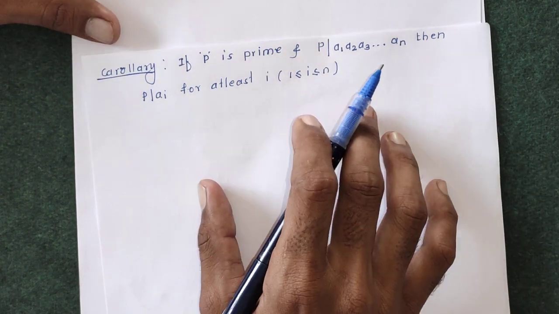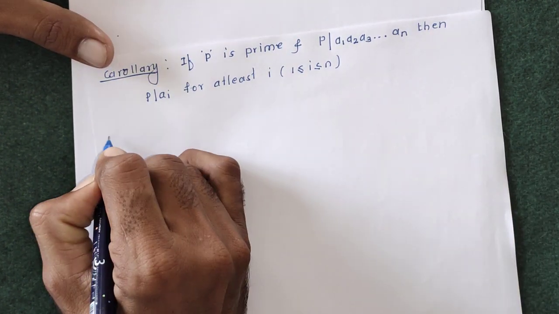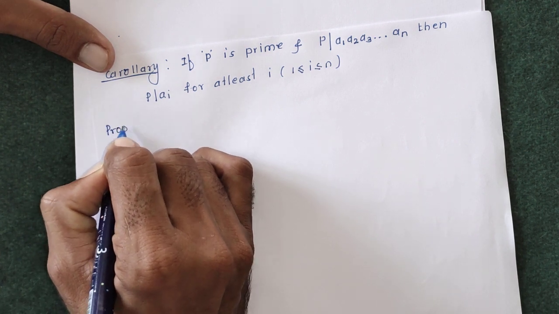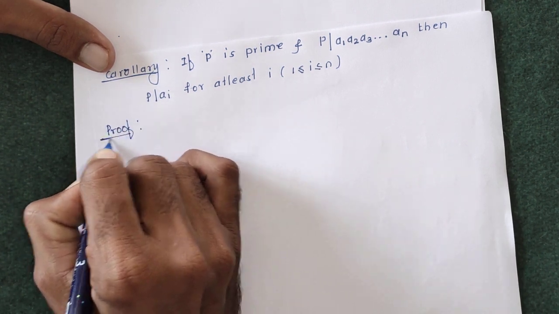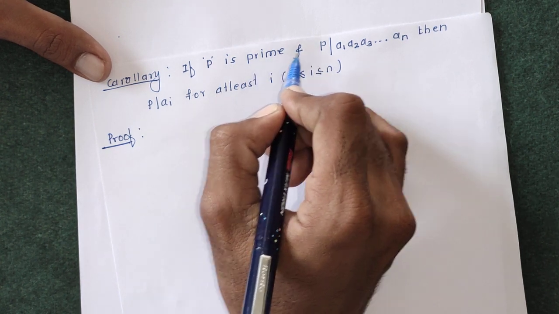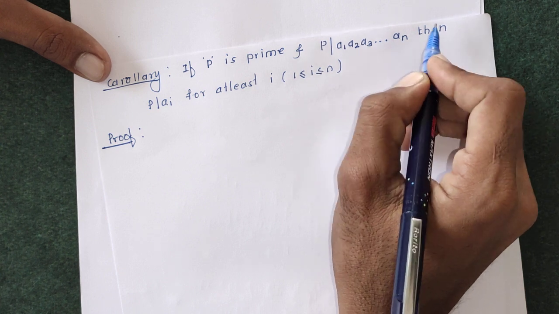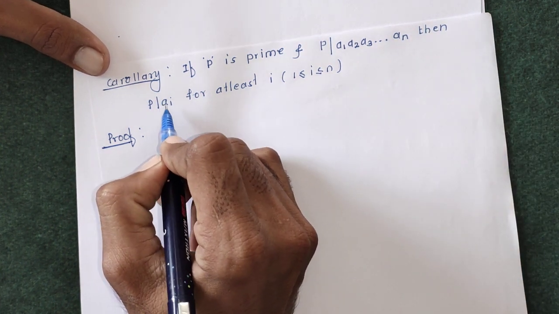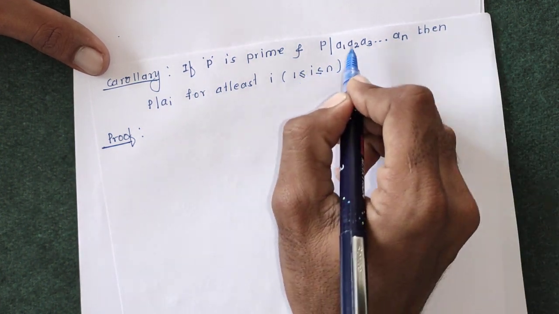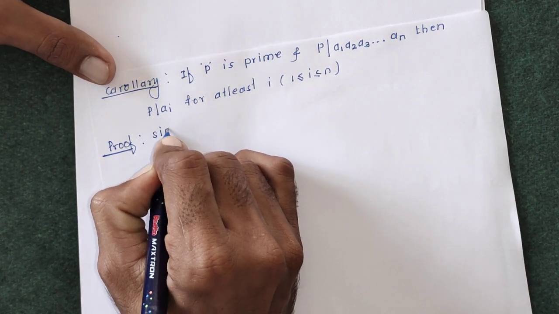To prove this result, we are going to use mathematical induction. Proof. We are given that P is prime and P divides A1, A2 up to An, and we have to prove that P divides Ai for at least one i between 1 and n.